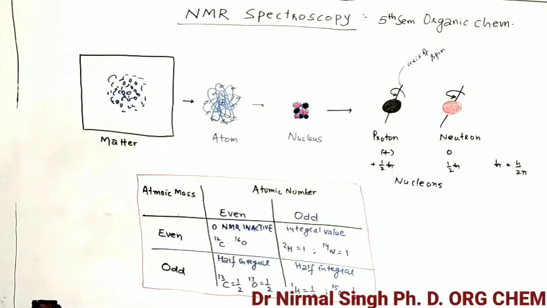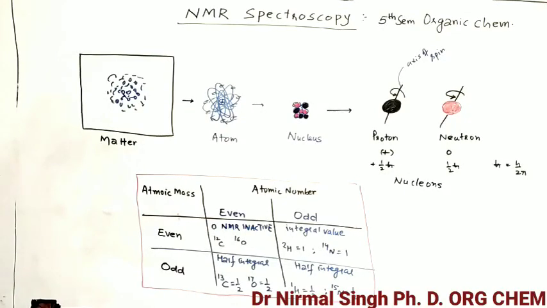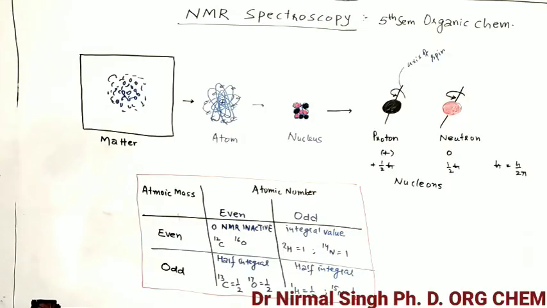Any molecule containing such elements with non-zero nuclear spin can be studied by NMR spectroscopy. Means any element which has a non-zero net spin value can be studied by NMR spectroscopy.